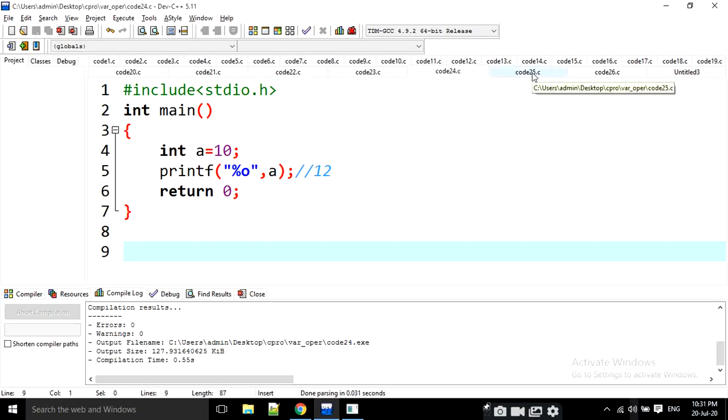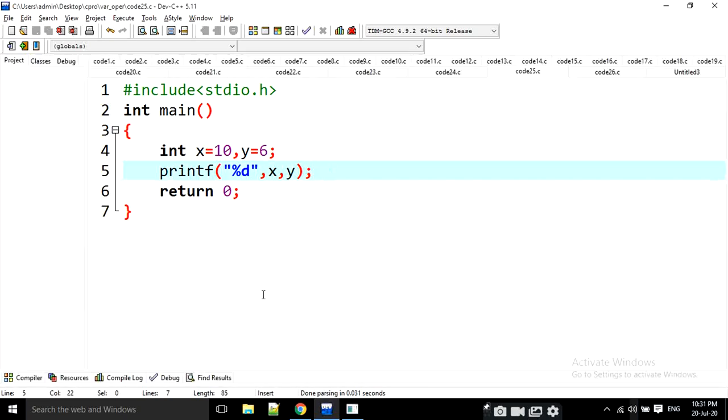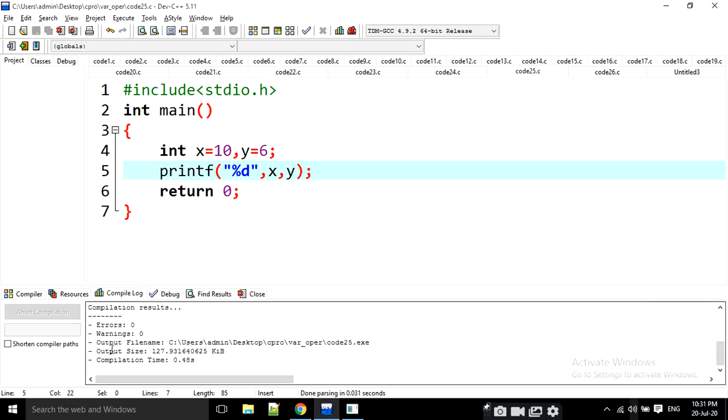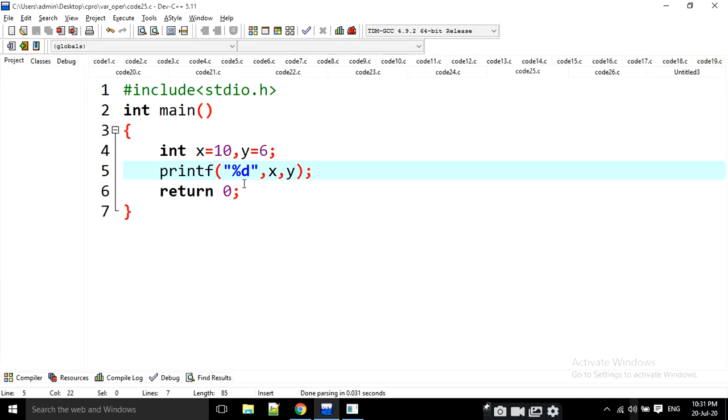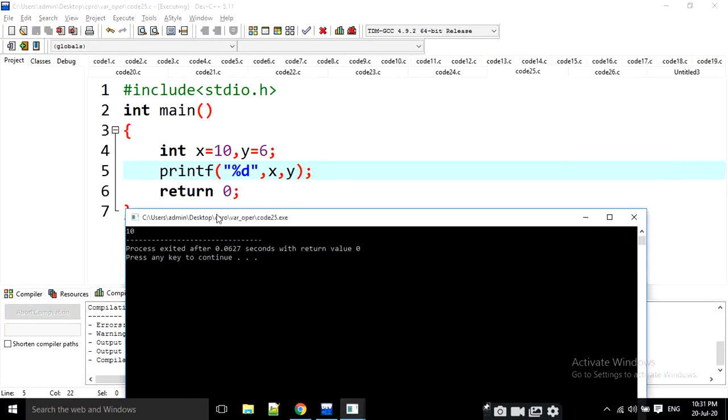Next, the 25th question. Yes, x value is 10, y value is 6. Now I am going to print x comma y, but here there is only one percentage d. Is there any error here? For example, if I execute it, just compile it. Are there any errors? There are no errors at all. If I use only one percentage d, it is going to print only the first one. What is the x value? X value is 10. That is going to be displayed only. Okay? There is no error at all.